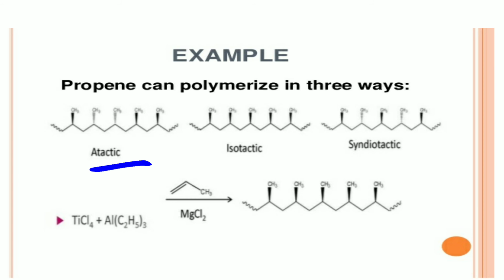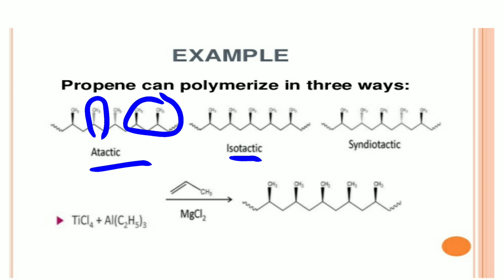Atactic process, that means what? If we get the polymer here, the first CH3 group is above the plane, and another CH3 group is below the plane, and there is no alternation here. That means sometimes two or three CH3 groups are present on the back side of the plane, or some of them are present above the plane. That is called an atactic polymerized compound.